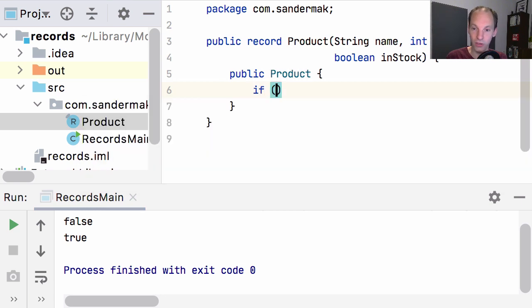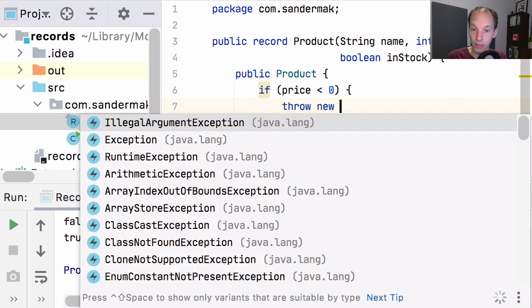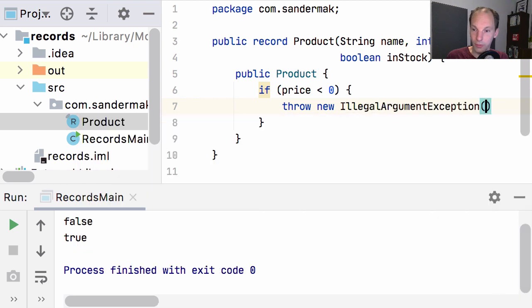So we can, for example, say if price is less than 0, let's throw a new illegal argument exception. And this way, when we instantiate a product with a price below 0, it will not happen. It will just throw an exception. And if the price is above 0, we don't see any assignments here to the name, price, and in stock, but these are added implicitly again by the compiler when compiling this record. So this is a very, very interesting mechanism.